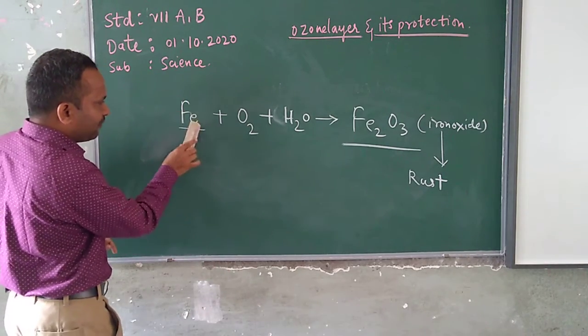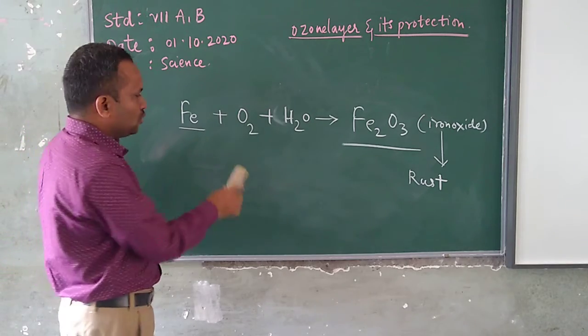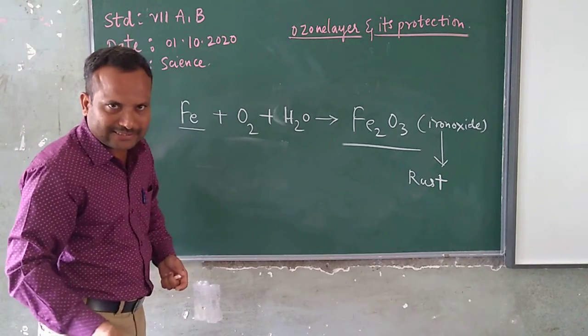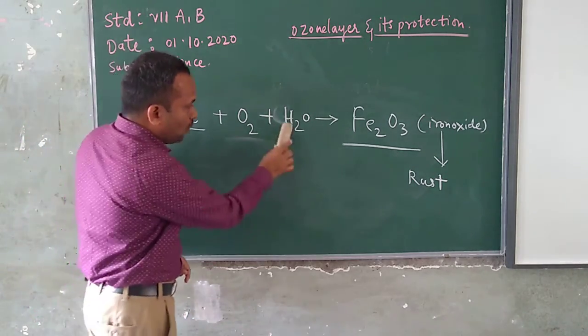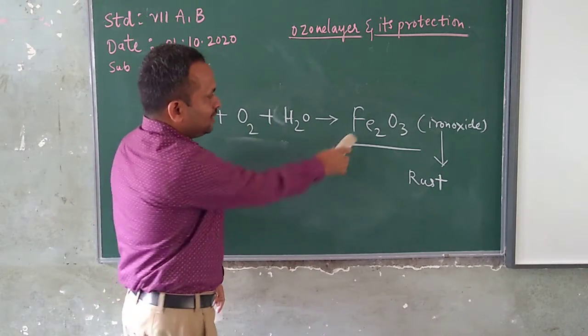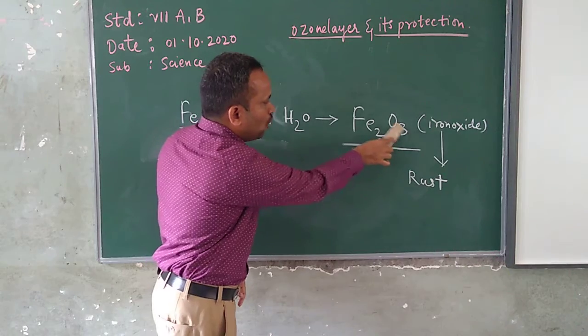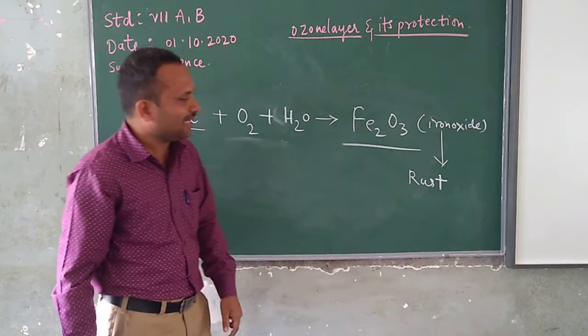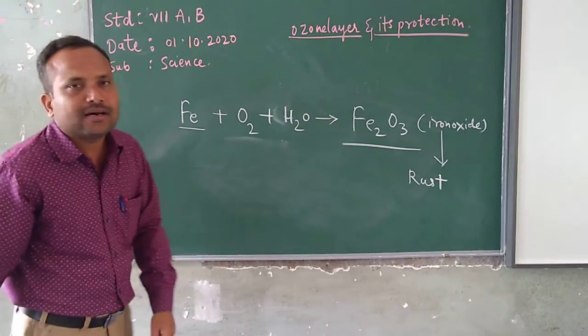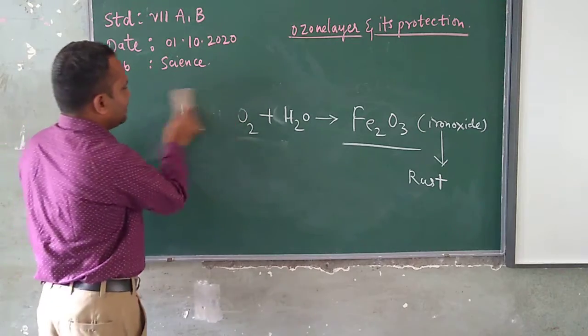So this Fe plus O2 is nothing but the oxygen content in the air. With water, it is going to produce Fe2O3, nothing but the iron oxide, which is nothing but the rust.